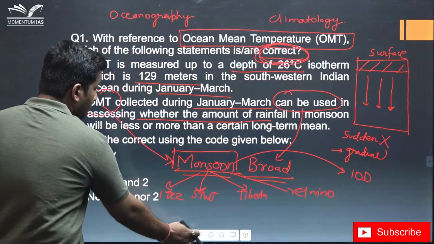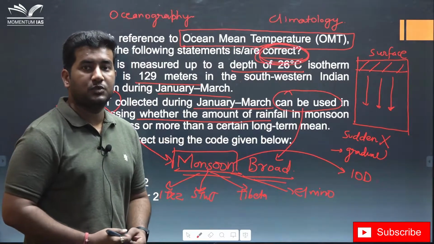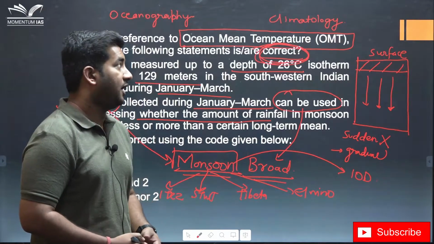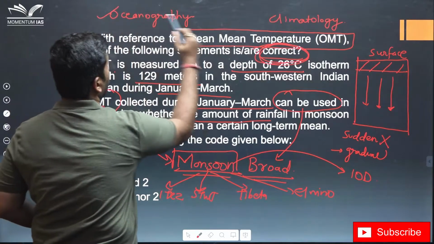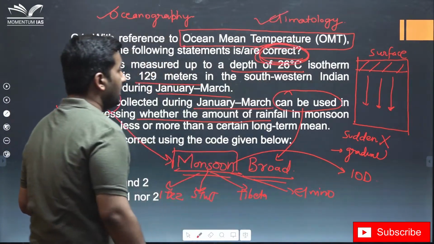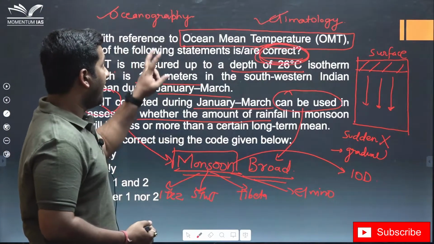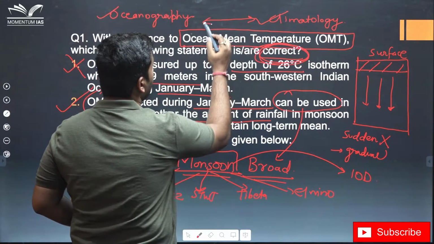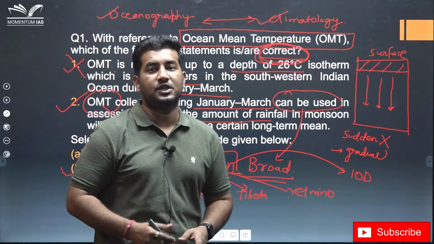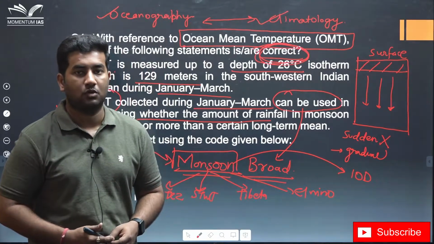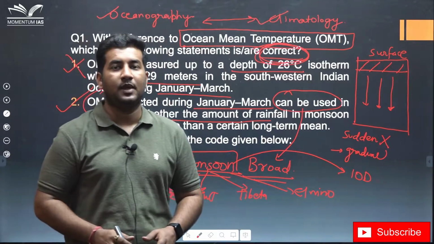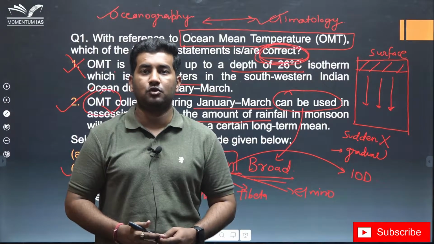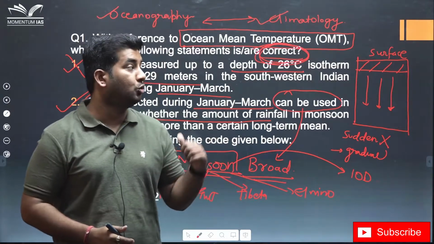So the takeaway from this question is that despite contemporary trends, you always have to keep conceptual clarity in mind. Some very important topics, at least these two topics, should be covered very comprehensively. The majority of questions related to concepts are asked from these two topics only. So if you have less time and cannot afford to give much time to geography, please at least do these two topics.